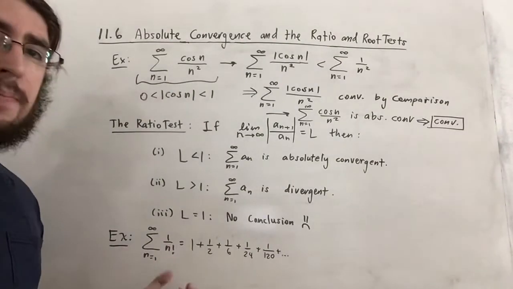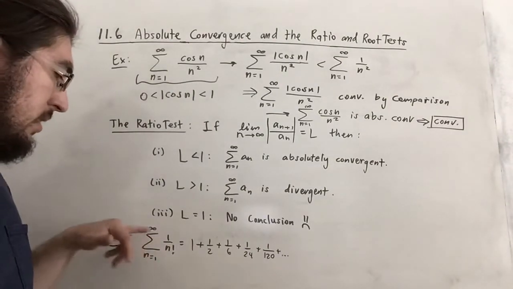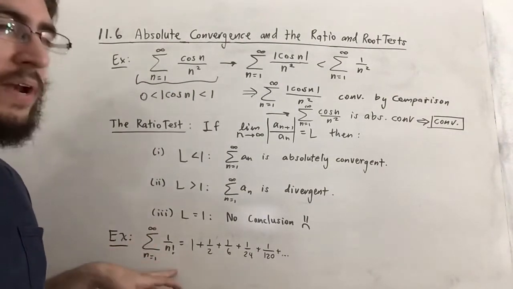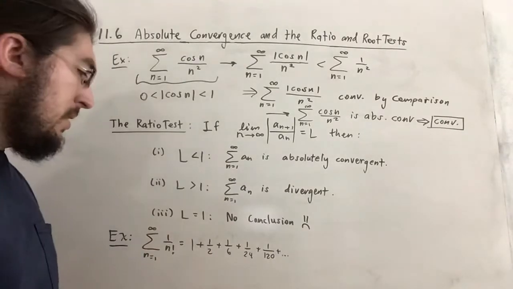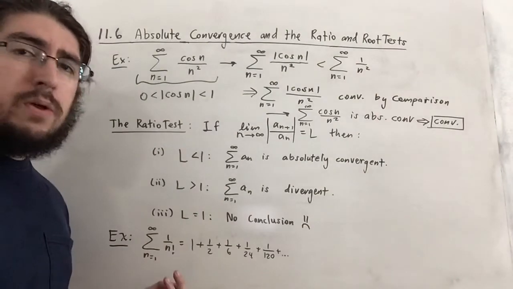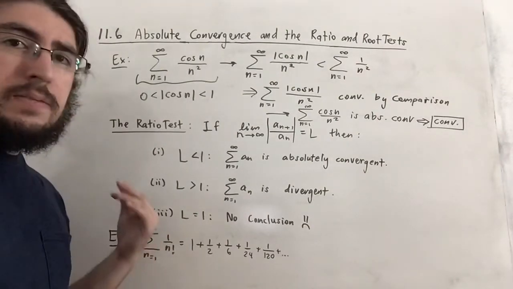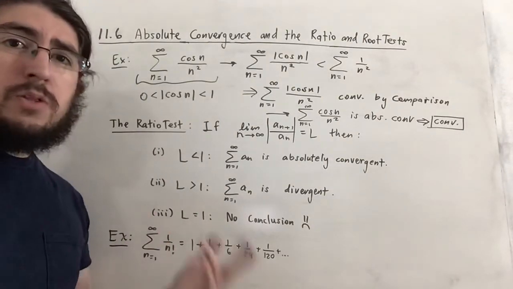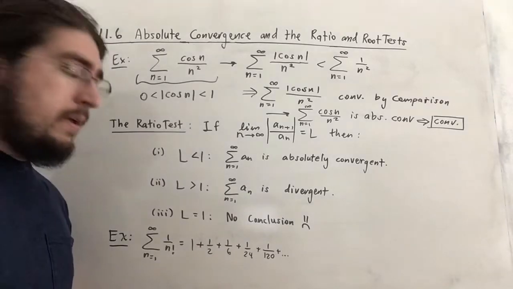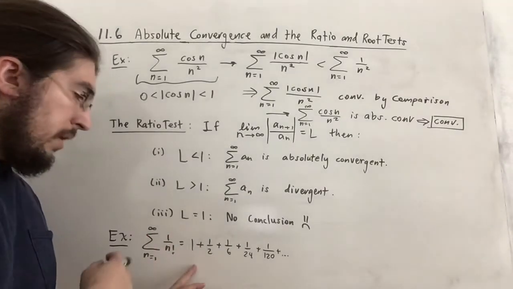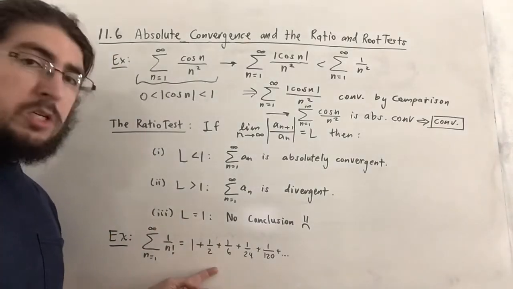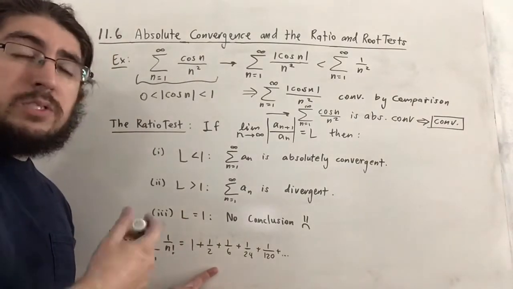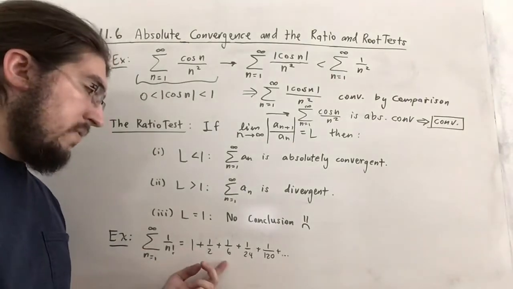Now, for this example, we'll take a look at the sum from n equals 1 to infinity of 1 over n factorial. We actually saw this in the past when we looked at comparison tests. And just to recall what factorial does, it multiplies 1 times 2 times 3 all the way up to that number n. So when you plug in 1, you get 1 over 1 factorial, which is just 1. 2 factorial is 2, so it's 1 over 2. 3 factorial is 3 times 2 times 1, which is 6, so it's 1 over 6.